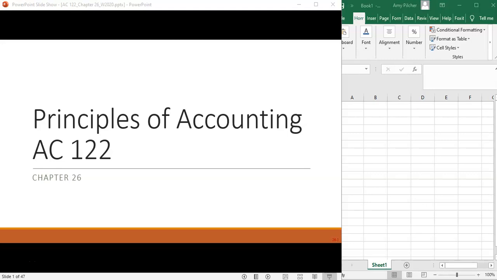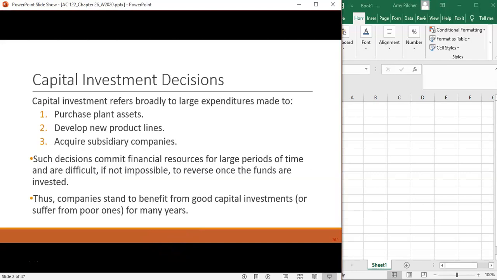This chapter is about capital budgeting, capital investment. Mostly when we look at capital investment decisions, we're looking at purchasing plant assets, new buildings, buying expensive equipment, but they can also be used in developing new product lines, purchasing other companies, etc.